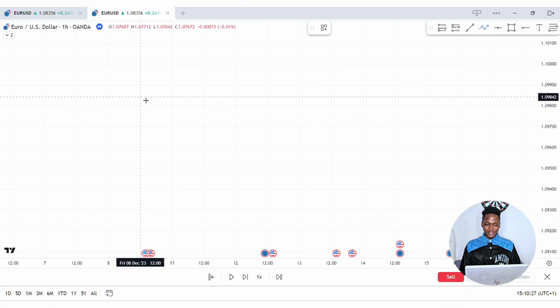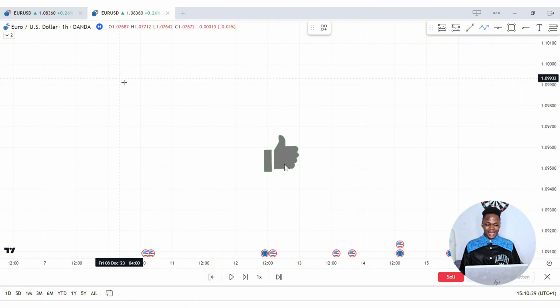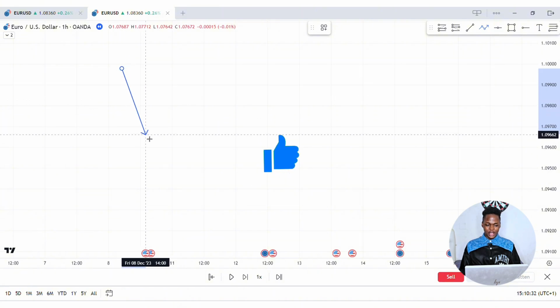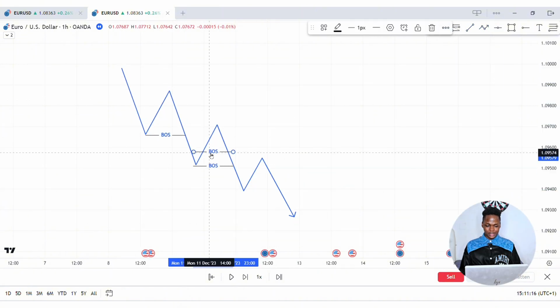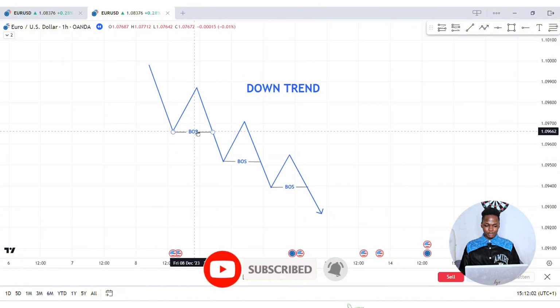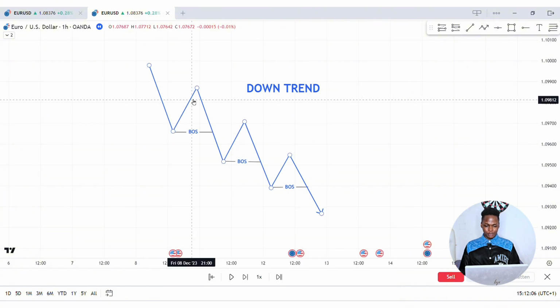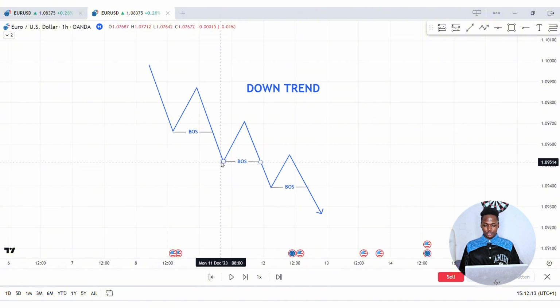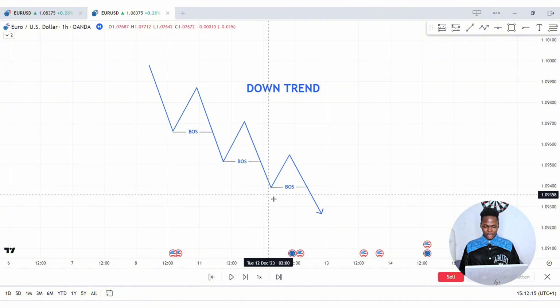For the buy example of this ICT Trend Reversal strategy, price is first going to be in a downtrend, right? Consistently breaking structure to the downside. As you can see right here, we have a downtrend because price is gradually breaking structure to the downside. You can see price creates a structure, it goes up and then breaks this structure to the downside. That's why you see right here we have BOS, which is break of structure. Then price creates another structure right here, retraces to the upside, and then comes back down to break this structure,